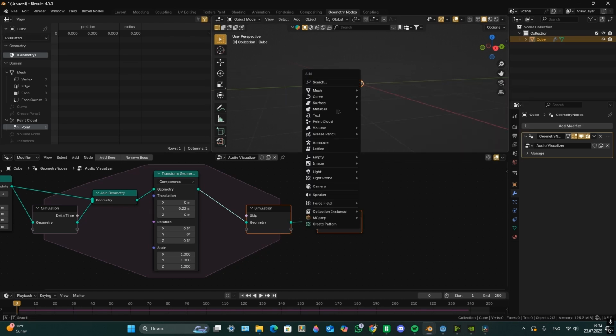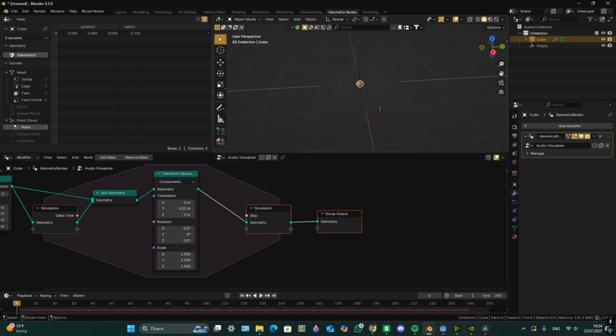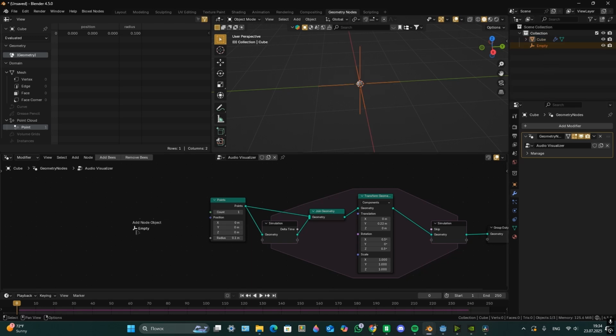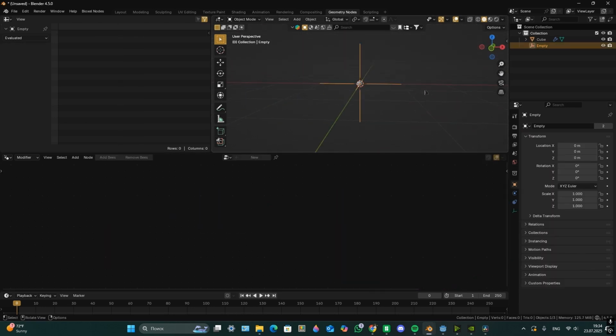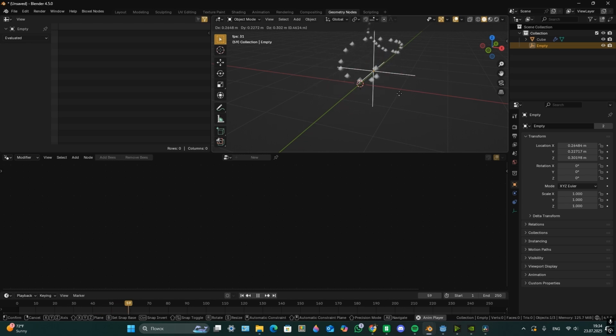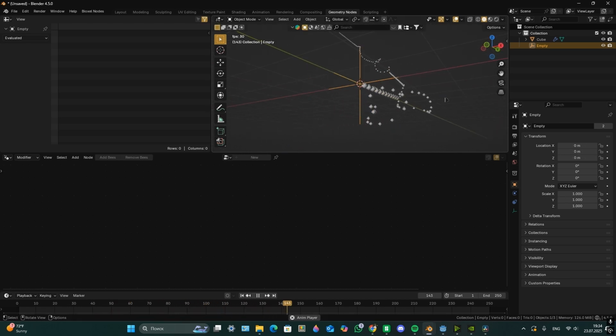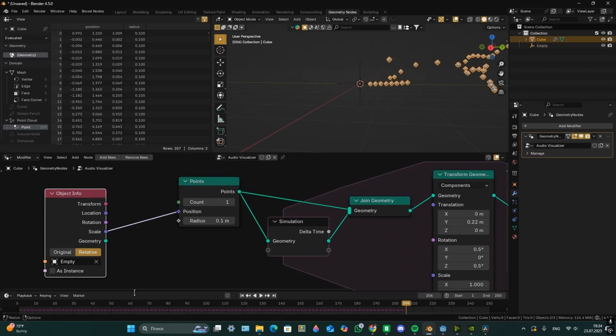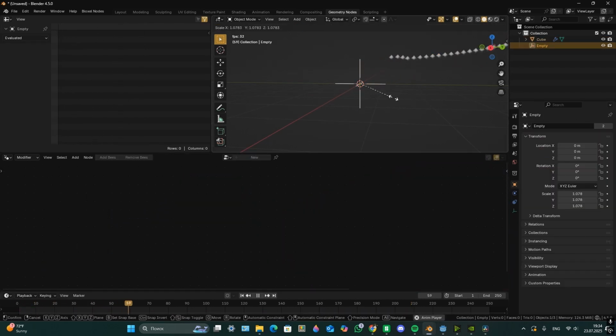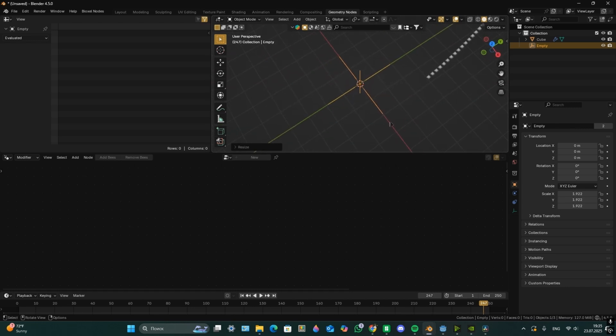Now you need to create a new object, empty plain axis. And you can create any other object if you want. Now from hierarchy you need to put it in geometry nodes, then location in position. And now if I'm going to move the empty, the points are going to create in the same place as the empty itself. Also, you can plug scale in position, and depending on the scale of your empty, the points are going to be at the numbers of the scale of empty.